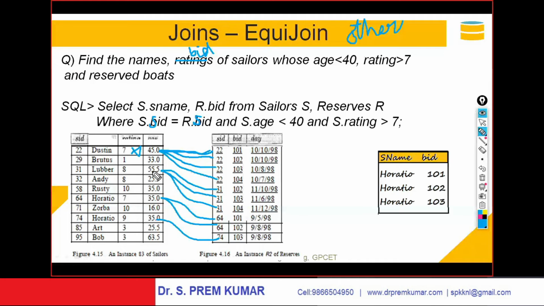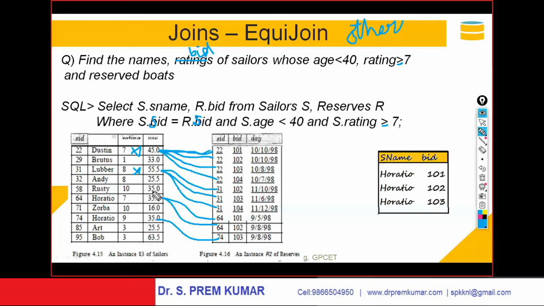If you take this, age is less than 40? This is wrong because age is 55.5. This is not satisfying. And coming to this, age is less than 40. Yes, 35 is less than 40. And rating greater than, or we'll say greater than or equal to 7. It is getting matched here. And here also it is getting matched because age is less than 40 and rating is greater than 7.